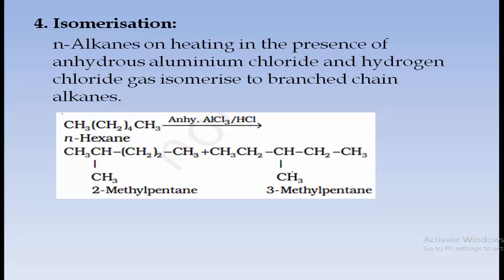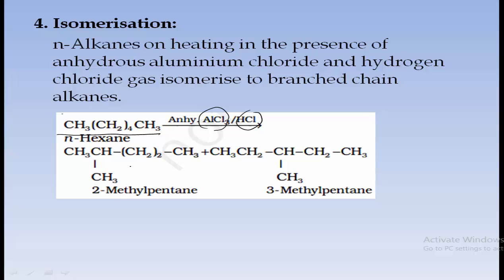Next, the fourth kind of reaction observed in alkanes is isomerization. So what happens in isomerization? Alkanes on heating in presence of anhydrous aluminum chloride and hydrogen chloride gas isomerize to branched chain alkanes. So here a straight chain becomes a branched chain. Here I have taken n-hexane. Hexane means it consists of 6 carbon atoms. Now when it is treated with anhydrous aluminum chloride and HCl, hydrogen chloride gas, it becomes branched.